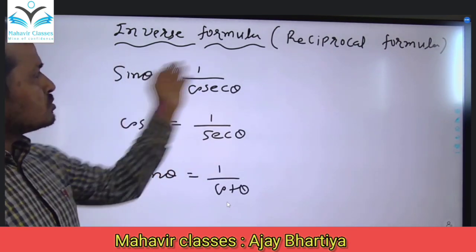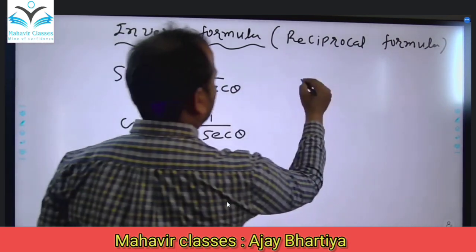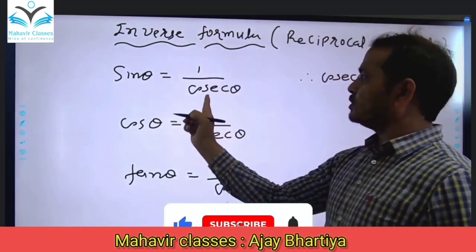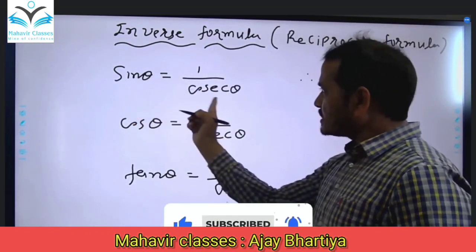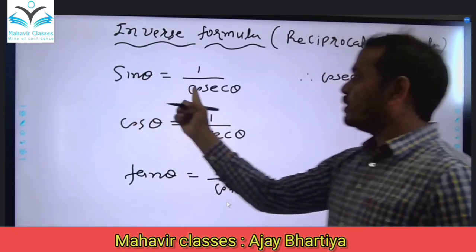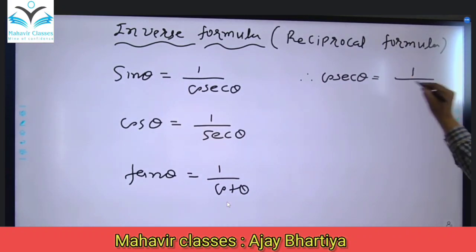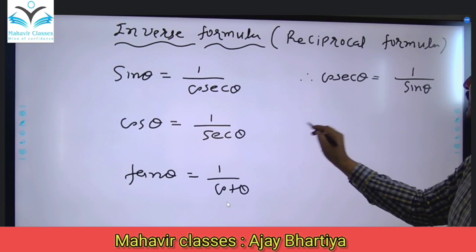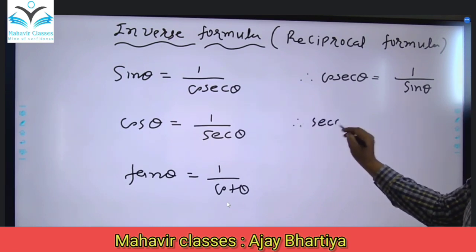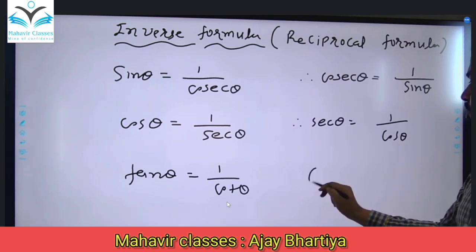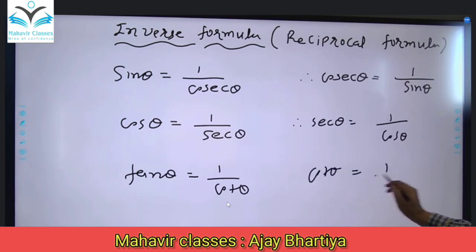Now you can also write it like this. By cross multiplication, cosec theta is equal to 1 upon sine theta, sec theta is equal to 1 upon cos theta, and cot theta is equal to 1 upon tan theta.